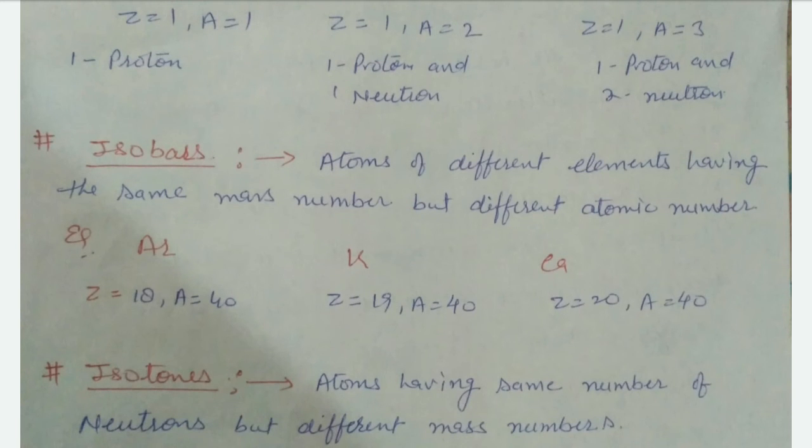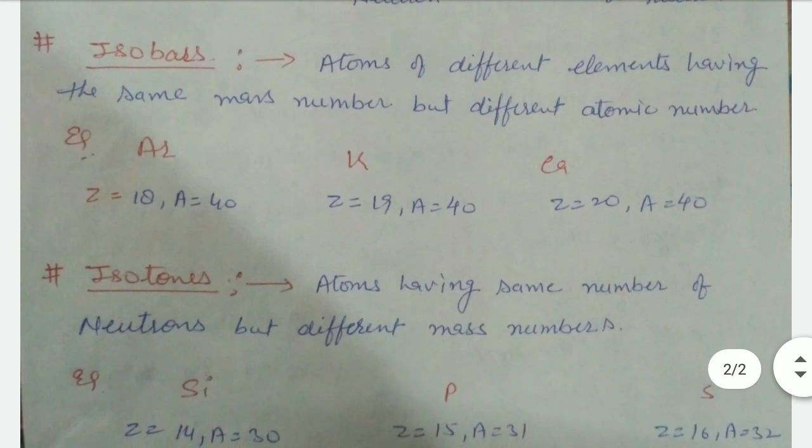Isobars: atoms of different elements having the same mass number but different atomic number. For example, argon, potassium, calcium. Argon has atomic number 18 and mass number 40. Potassium has atomic number 19 but mass number is 40, and calcium has atomic number 20 and mass number is 40.